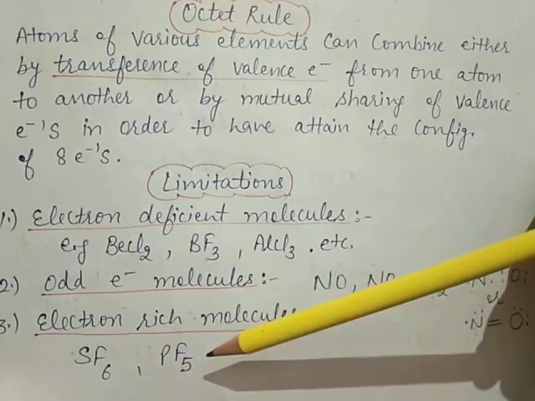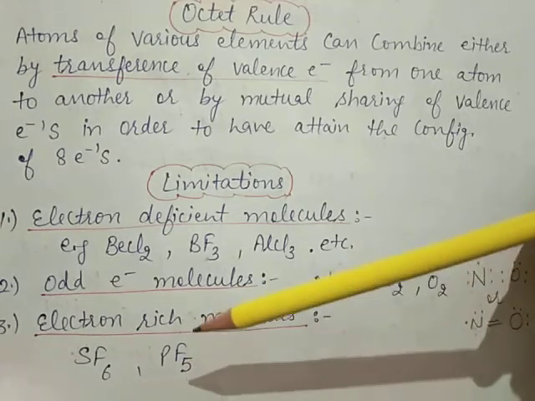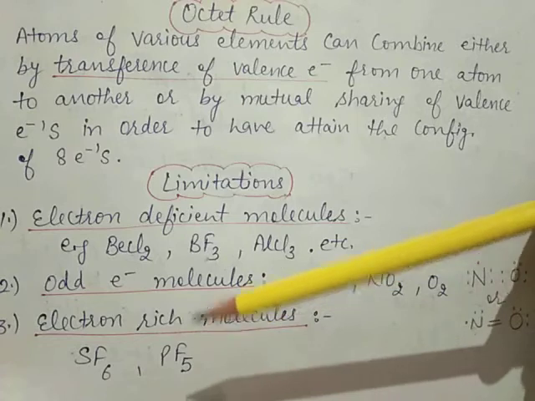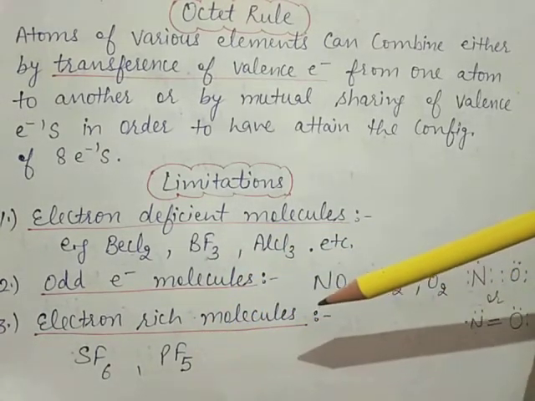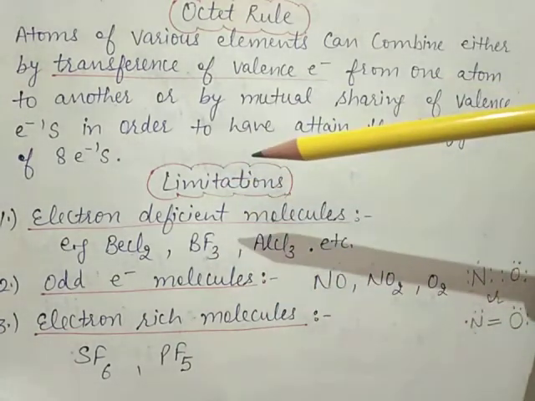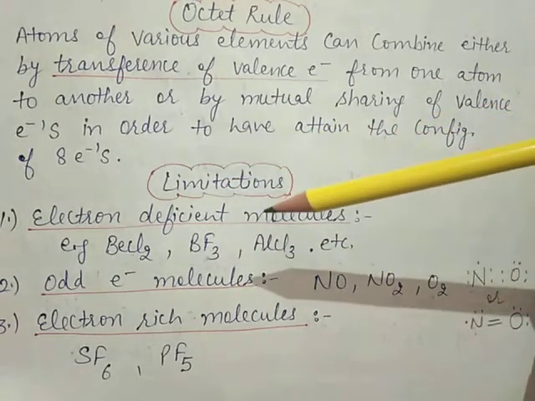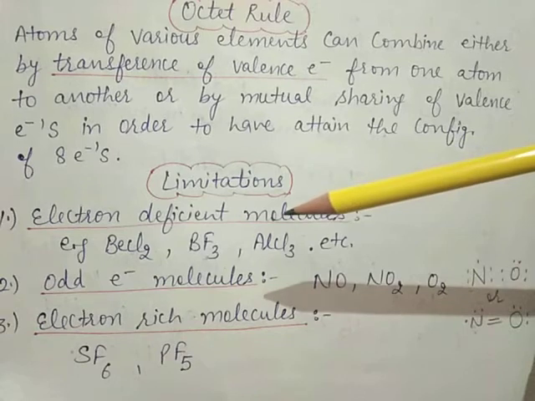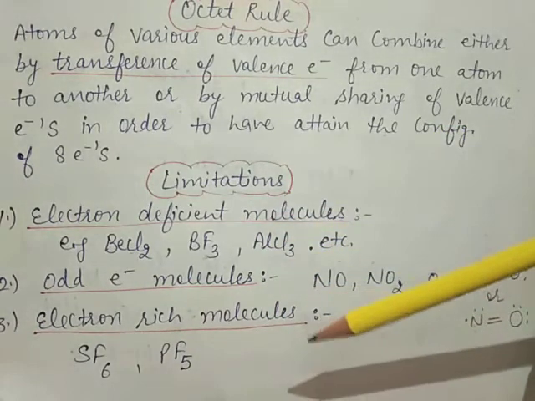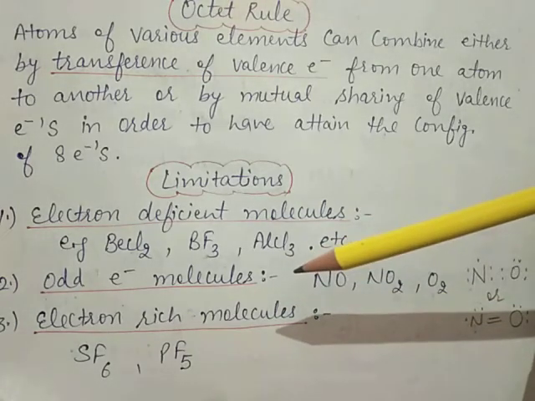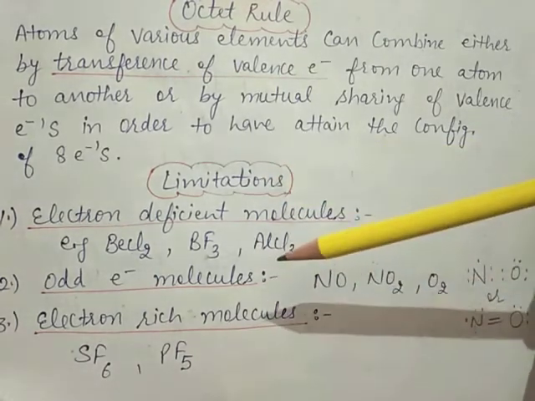So the compounds having an expanded octet, means more than 8 electrons, are called electron rich molecules. So all these are the drawbacks of the octet rule, means this rule does not explain all these points.